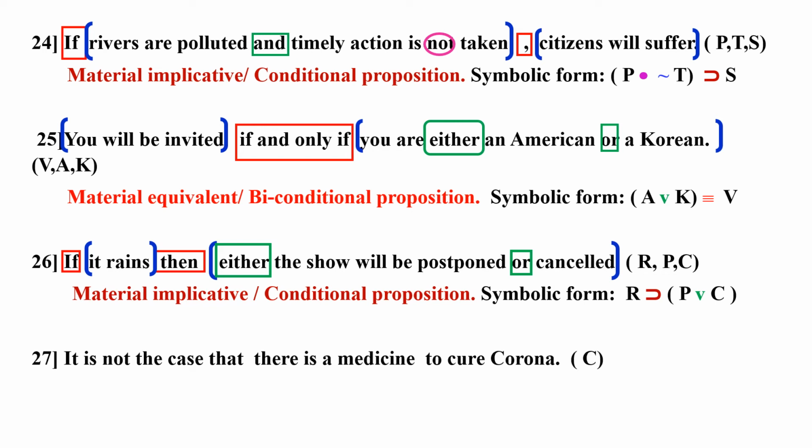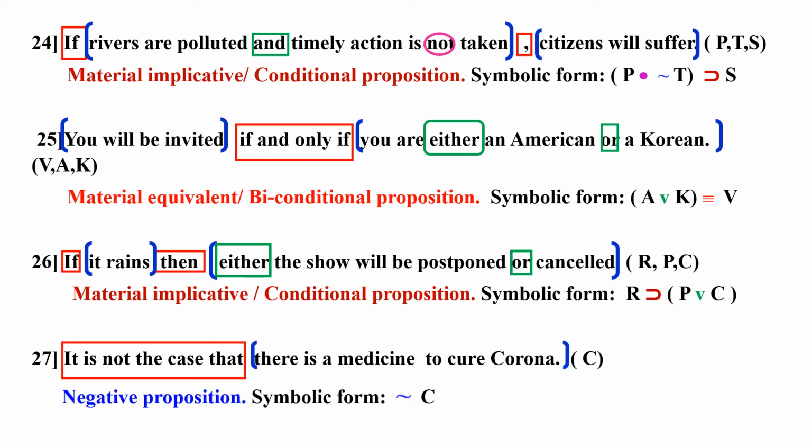Now we come to the 27th. It is not the case that there is medicine to cure corona. So it is not the case that the whole statement is negated. It's a negative proposition, curl C. Now we'll come to the 28th. Not both Sita and Geeta did their homework.